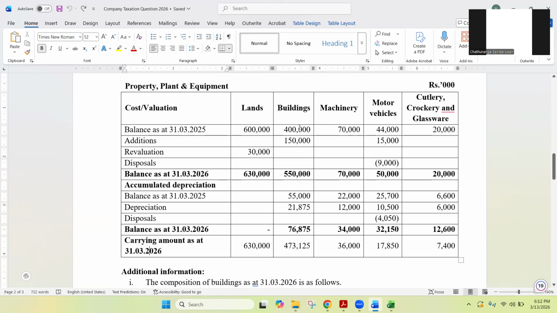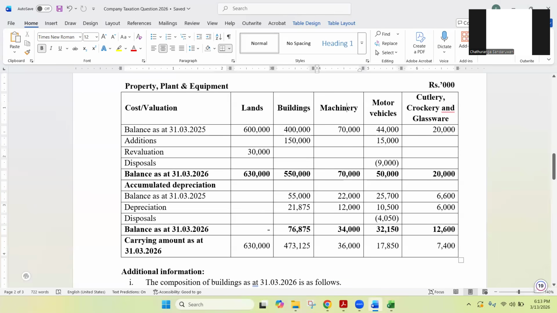Now, what are the columns or asset types they have in their PPE note? They have lands, they have buildings. So in that land, you can see there has been a revaluation. Since we are not depreciating, no depreciation coming under lands. And then buildings, they have 400,000 opening balance. They have an addition during the period, 150,000, and then opening balance of accumulated depreciation, and during the year depreciation, and then the balance, and then finally the carrying amount.